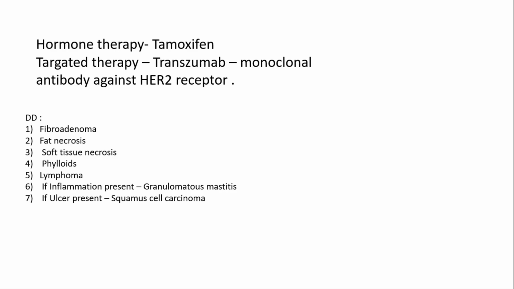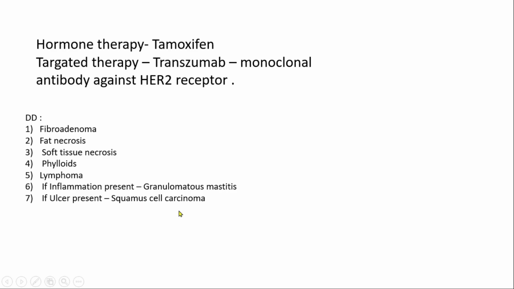What is the differential diagnosis of breast cancer? Fibroadenoma, fat necrosis, soft tissue necrosis, phyllodes, lymphoma, and if there is inflammation present, it could be granulomatous mastitis. If an ulcer is present, we can tell about squamous cell carcinoma.